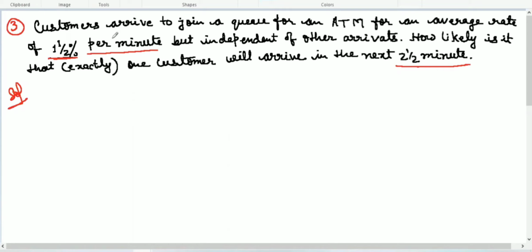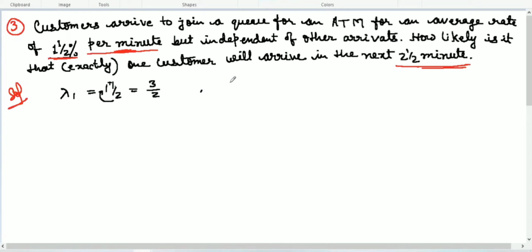Lambda is there, so the ratios are different. Here it is per minute, and here it is given the next 2.5 minutes. So the same process will apply here. Assume lambda 1 is the mean here, so the average or mean is 1 and 1 over 2. You can calculate its mixed fraction: 2 multiplied by 1 is 2, and we add this 1. So this is going to be 3 over 2. This is your lambda 1.